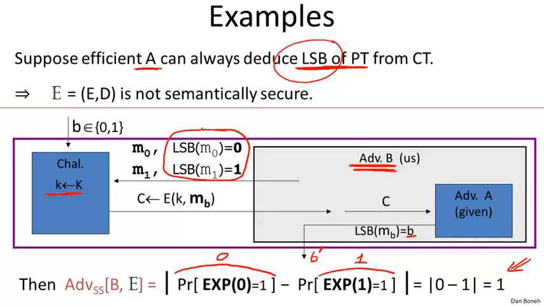For example, if A was able to learn the XOR of all the bits of the message, then M0 and M1 would just have different XORs over all the bits of their messages, and then this adversary A would also be sufficient to break semantic security. So basically, if a cipher is semantically secure, then no bit of information is revealed to an efficient adversary. This is exactly the concept of perfect secrecy, only applied just to efficient adversaries rather than all adversaries.